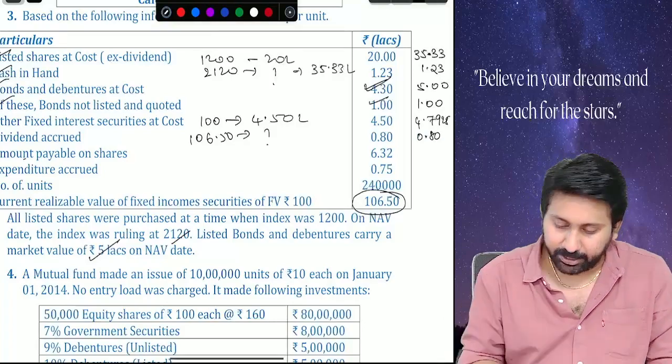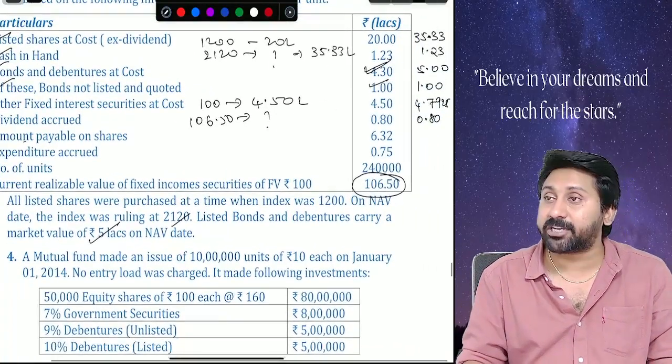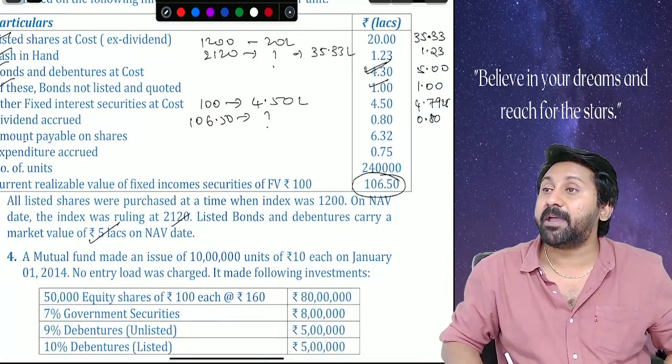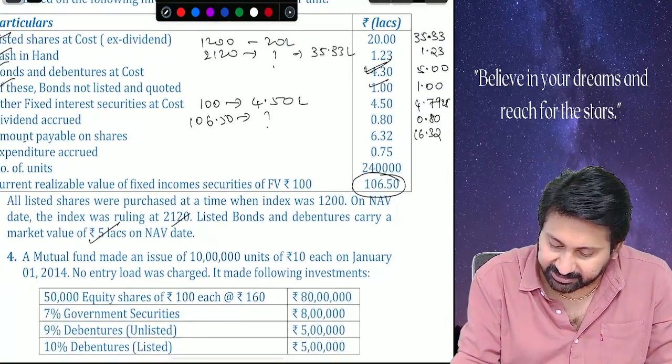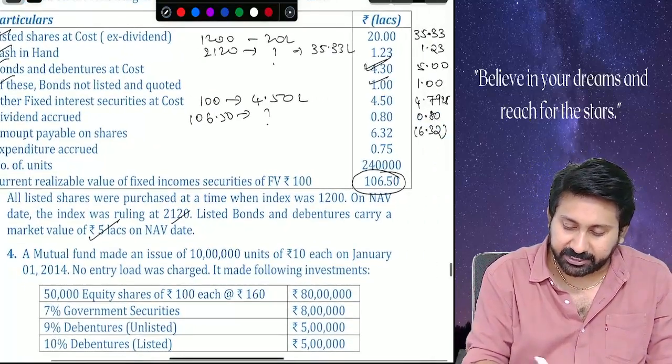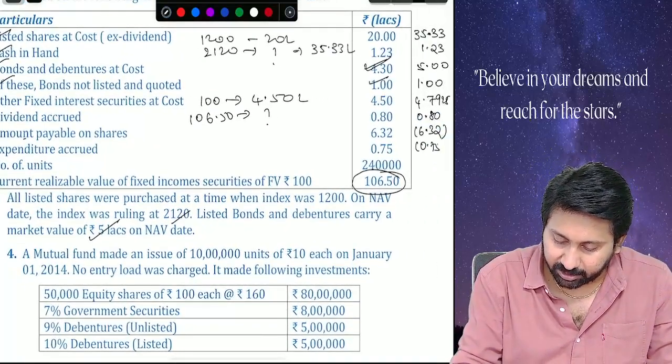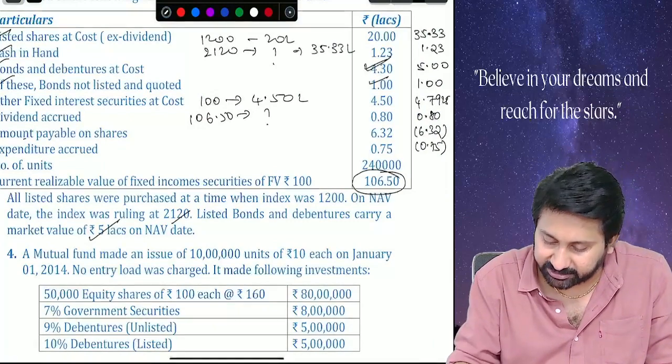0.8. Next. Amount payable on shares. You have to pay for the shares. How much is it? Liability or asset? Liability. Expenditure accrued. Liability or asset? Liability. Okay. Deduct all these. Tell the total value.